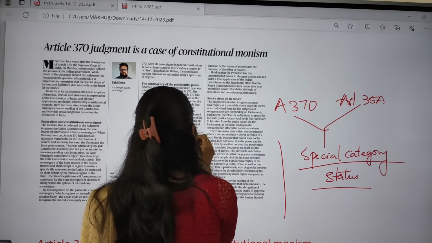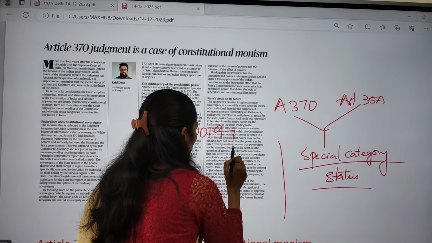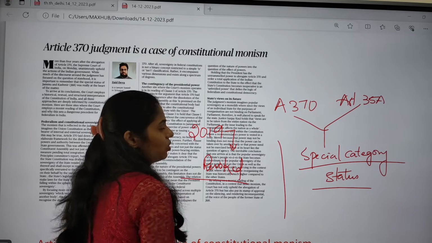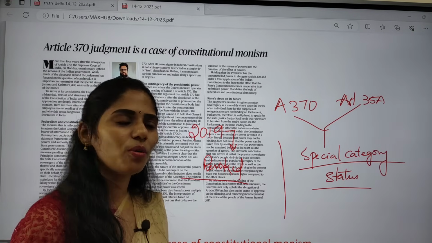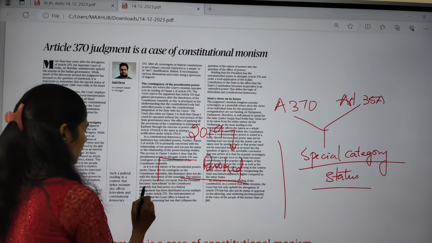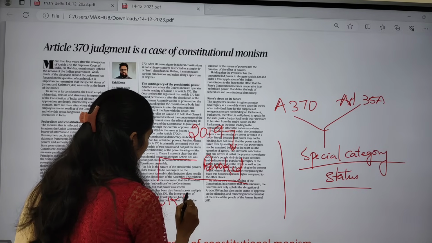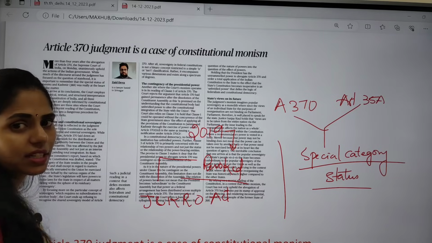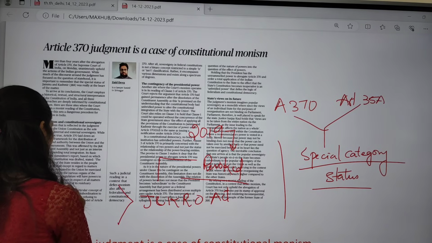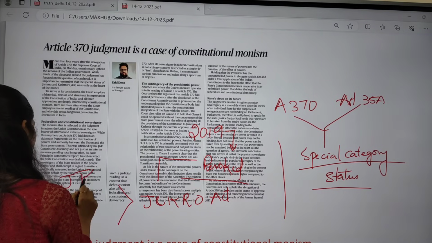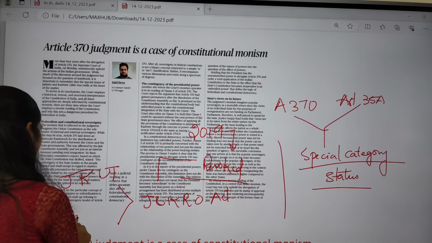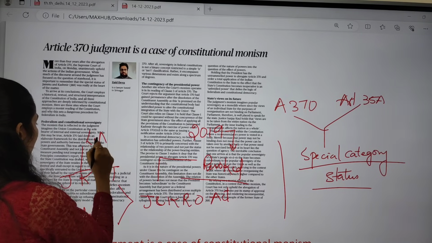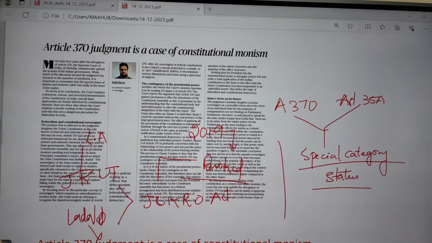So what happened in 2019? The government revoked these two articles, and later on the government came up with the Jammu and Kashmir Reorganization Act. The erstwhile Jammu and Kashmir state was divided into two UTs: one is the Jammu and Kashmir UT and the next one is Ladakh. Now Jammu and Kashmir has a legislative assembly, but Ladakh does not have a legislative assembly.